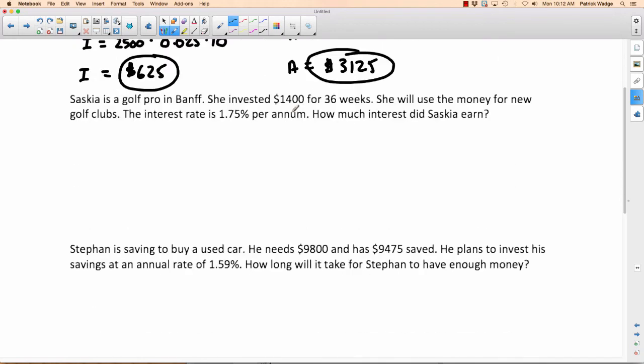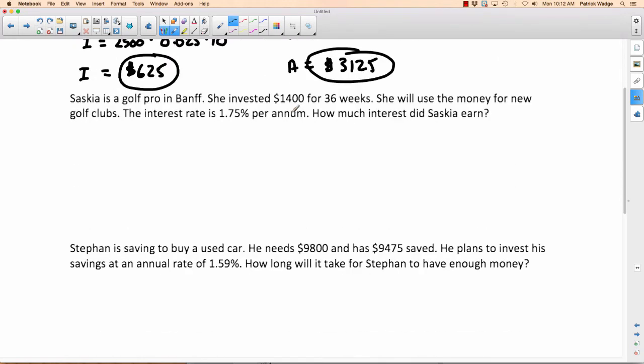Okay, good. These questions will get hard as we go along. Sashka is a golf pro in Banff. She invested $1,400 for 36 weeks. She'll use the money for new golf clubs. Okay, good. The interest rate is 1.75% per annum. How much interest does Sashka earn? So again, we're going to use the formula, I equals PRT. Do we know interest? No, that's what we're trying to find. We have to find the interest. So we'll write down I, we're trying to find that. Principal, that's the amount that Sashka put in the bank. That's $1,400.